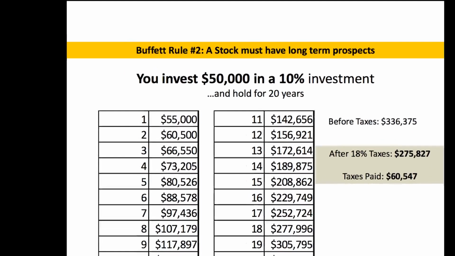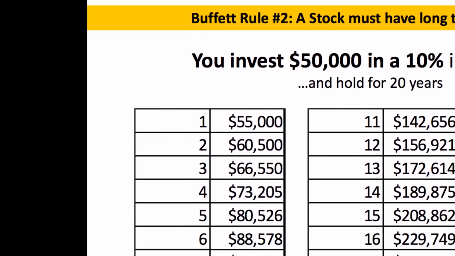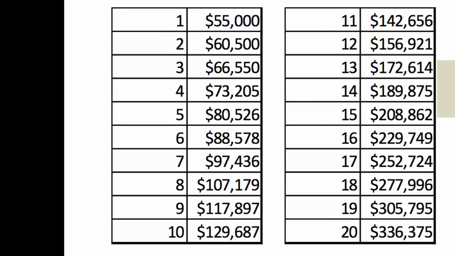You can see after 1 year, your $50,000 would have turned into $55,000. After 2 years, it would have turned into $60,500. And you keep going down that chart, and you're not paying any taxes on that growth. That business is just continuing to grow, and that's due to the equity and also due to the dividends.